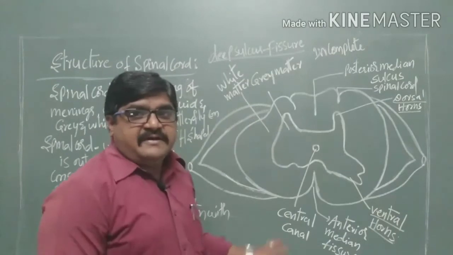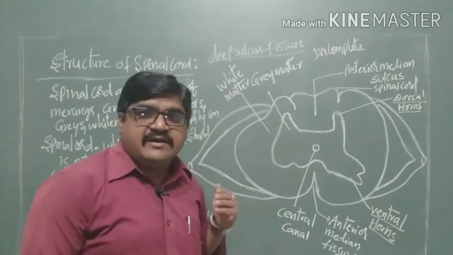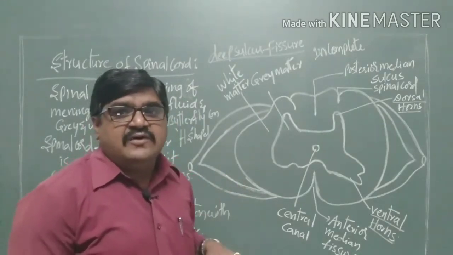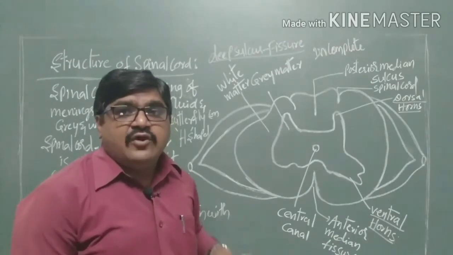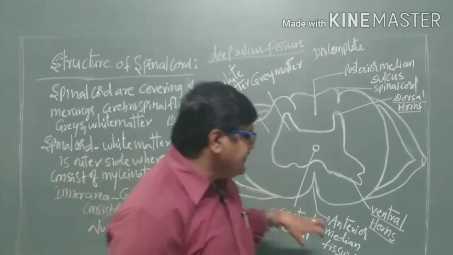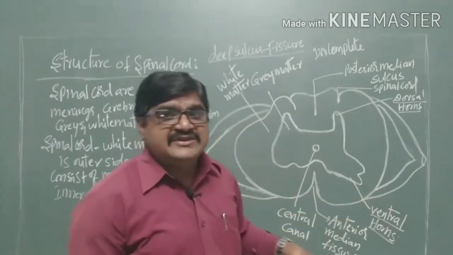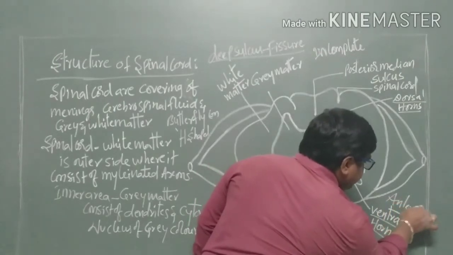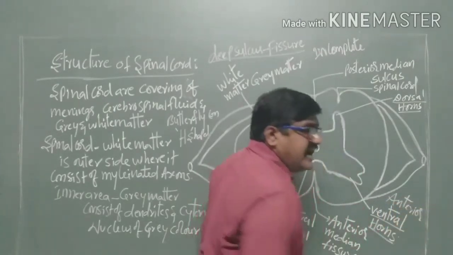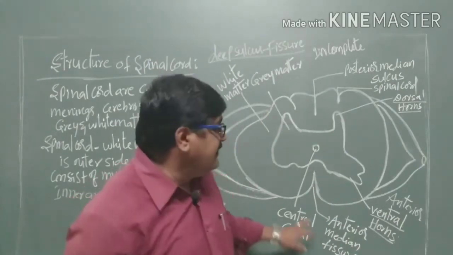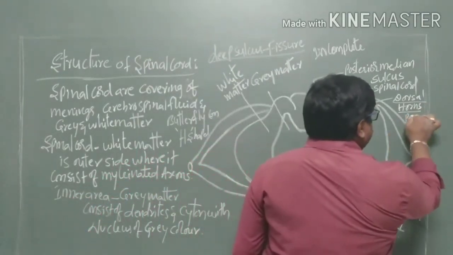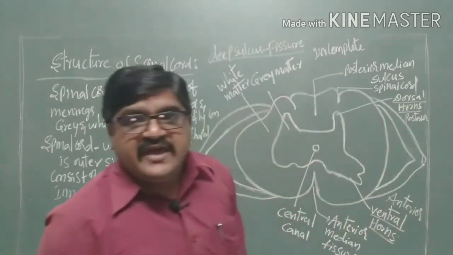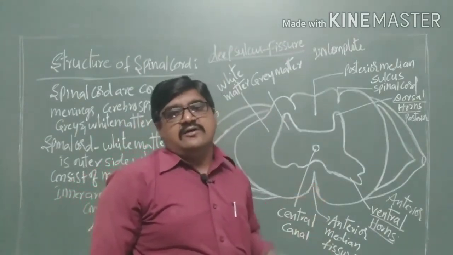So in a transverse section, the spinal cord is a butterfly-shaped or H-shaped structure consisting of four horns. The anterior two horns are called the ventral horns, and the posterior two horns are called the dorsal horns.